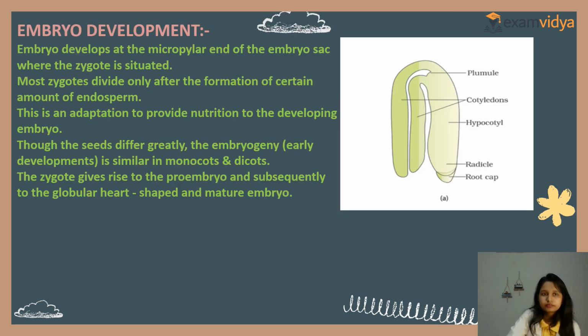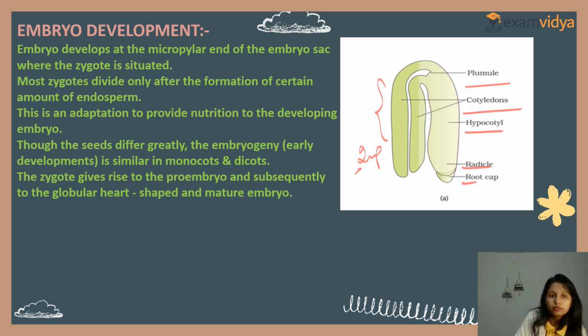Clear? Now embryo development. See, this is plumule, cotyledon, hypocotyl. This structure is very important. Just remember the structure and make practice. Now, the embryo develops at the upper end of the embryo sac where the zygote is situated. Most zygotes divide only after formation of a certain amount of endosperm. This is an adaptation to provide nutrition to the developing embryo.